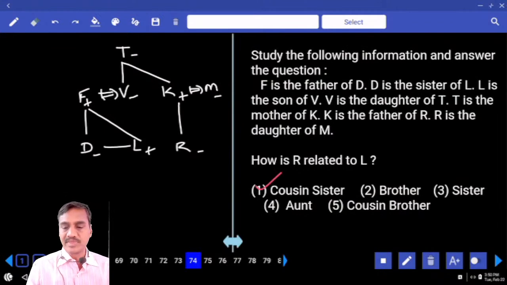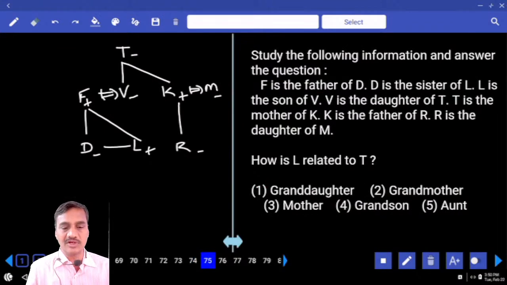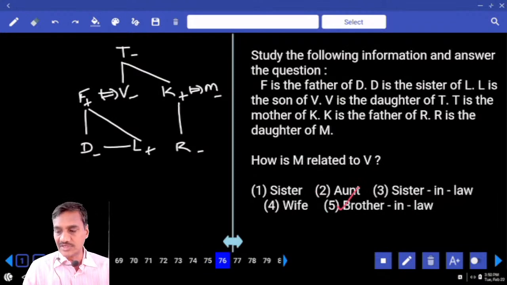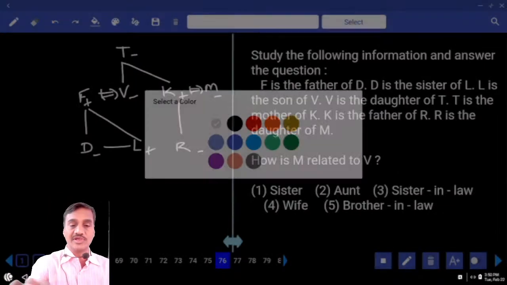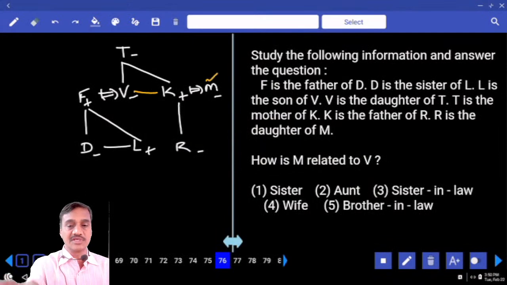Then 75, how is L related to T? Now T's daughter's son is the grandson, that is choice 4, question number 75. Then 76, how is M related to V? M related to V is brother's wife. Now V's brother is K, K's wife is M, and brother's wife is none other than sister-in-law, that is choice 3, question number 76.